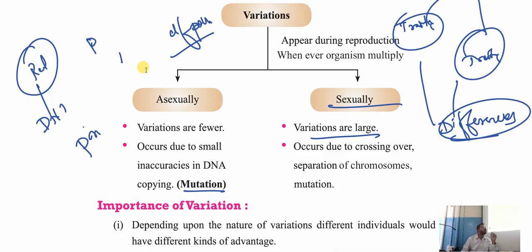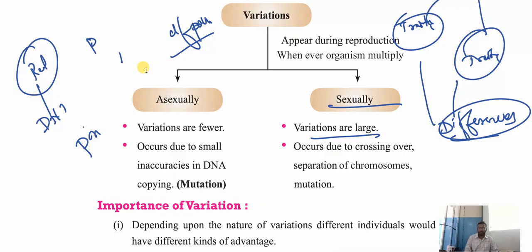Mutation is nothing but DNA copying. Understood? DNA copying is called mutation. Father DNA and mother DNA: when both the DNAs are copied, when the gametes' genes transfer takes place, that is called mutation. Clear?